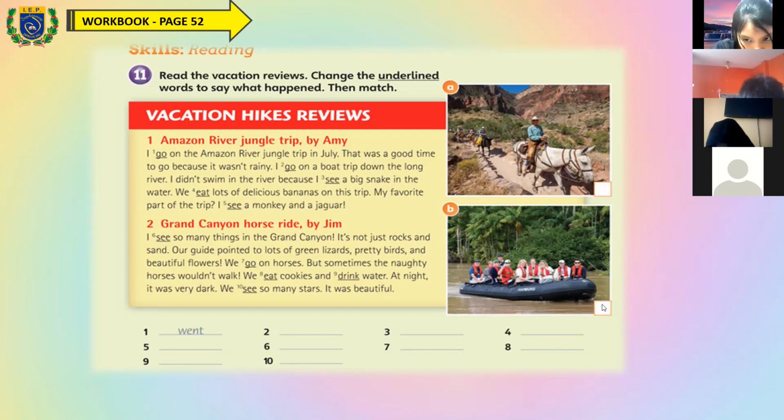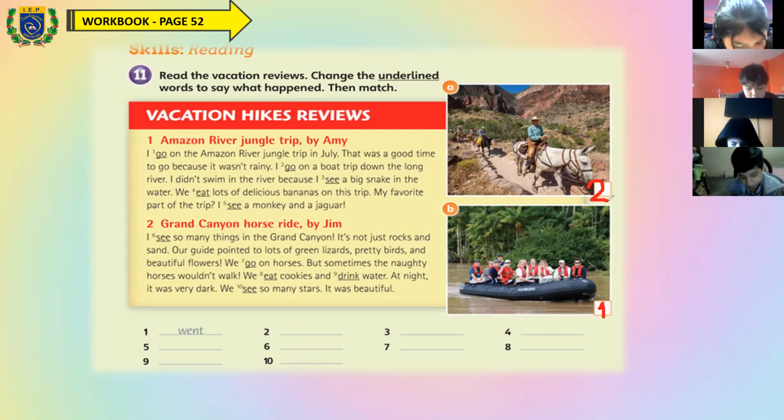B. Yes, it is the letter B. So let's match with the correct one. It is the letter B. This is the story number one. And here, the Grand Canyon Horse Ride is the picture letter A. This is the number two, I'm sorry. This is the number two.